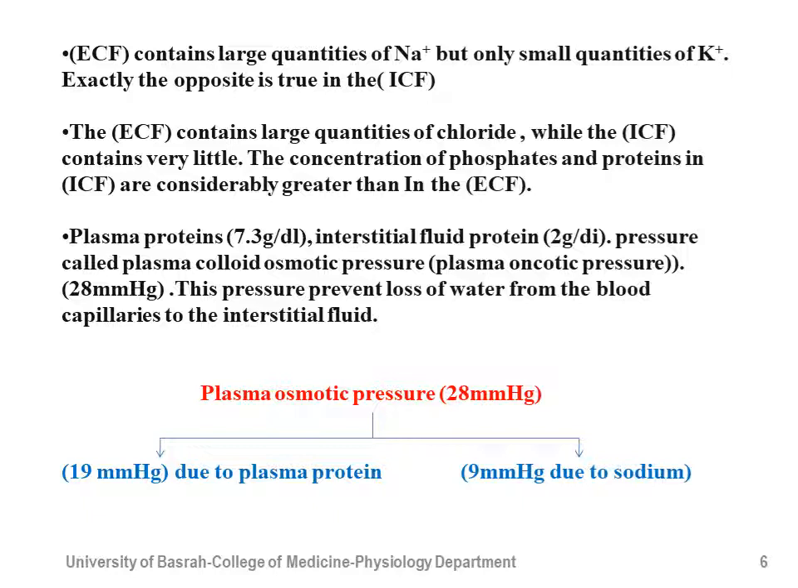The plasma oncotic pressure is about 28 millimeters of mercury, and this pressure is very important to prevent the loss of water from the vessels, from the blood, from the intravascular compartment. If the plasma osmotic pressure becomes less than this value, there will be a leak of water from the intravascular compartment to the interstitial fluid outside. The plasma osmotic pressure is 28 mmHg, made up of approximately 19 mmHg because of the protein present in the plasma, and 9 mmHg due to the sodium.